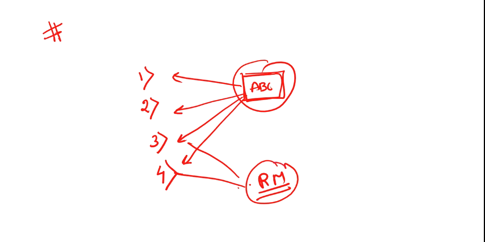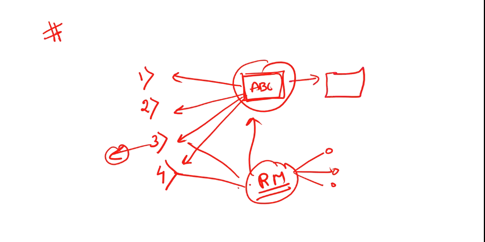Why? Because the risk manager will do all the necessary calculations and find out that, yes, if I transfer the risk, that will be the best option for my organization. He will convey this information to the senior management and the board of directors, and then they will say, okay, go with the decision.